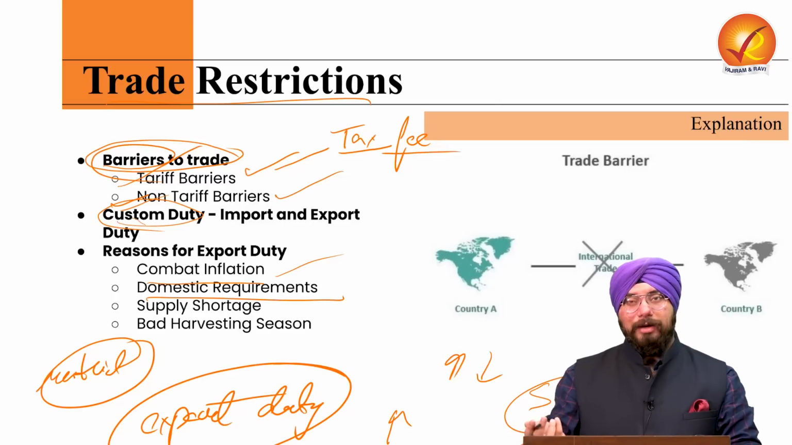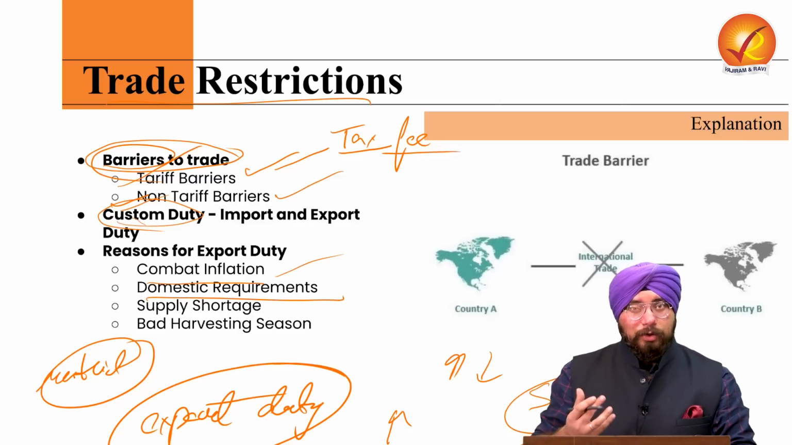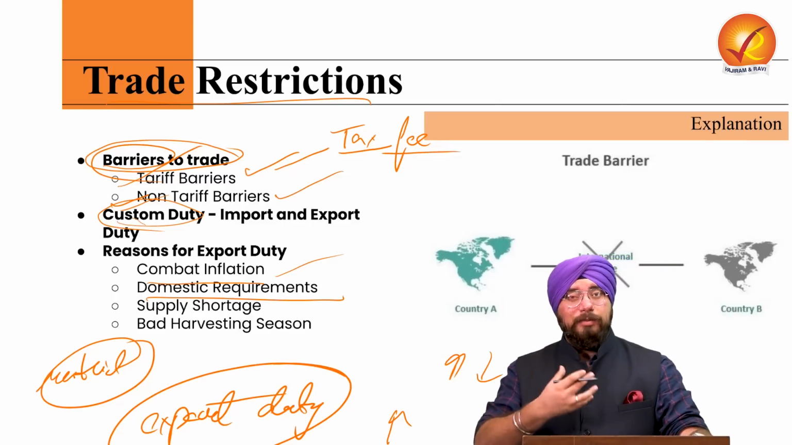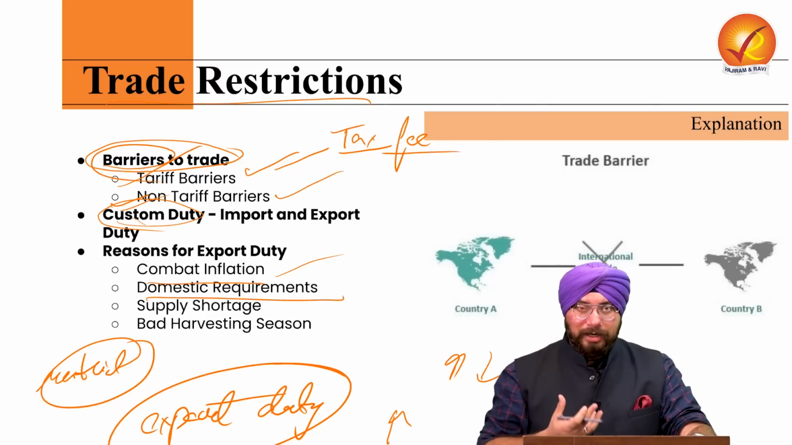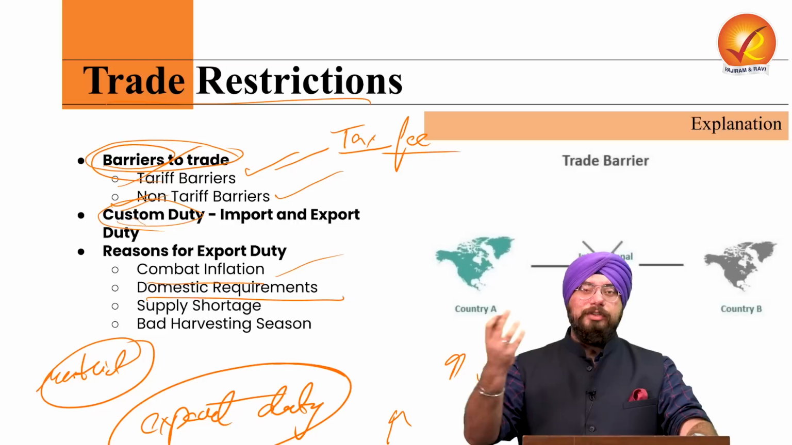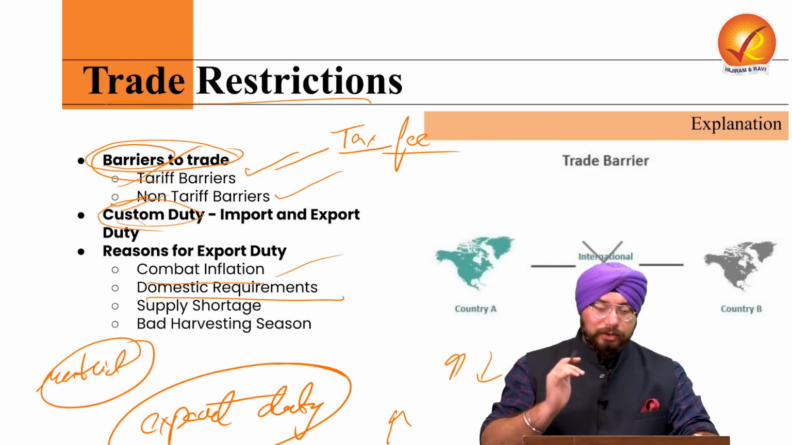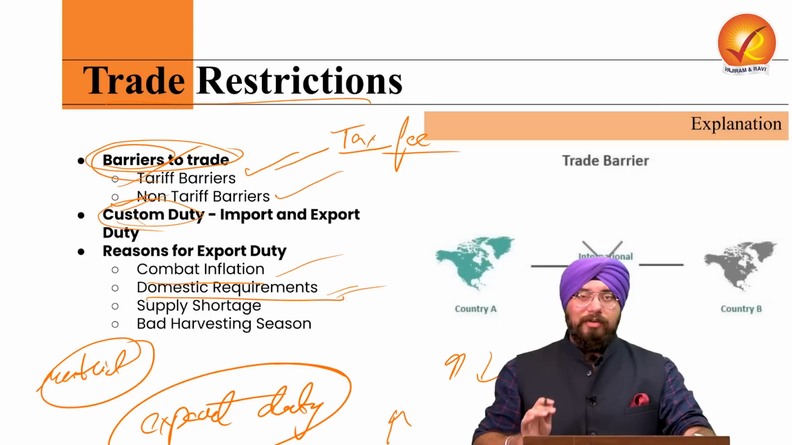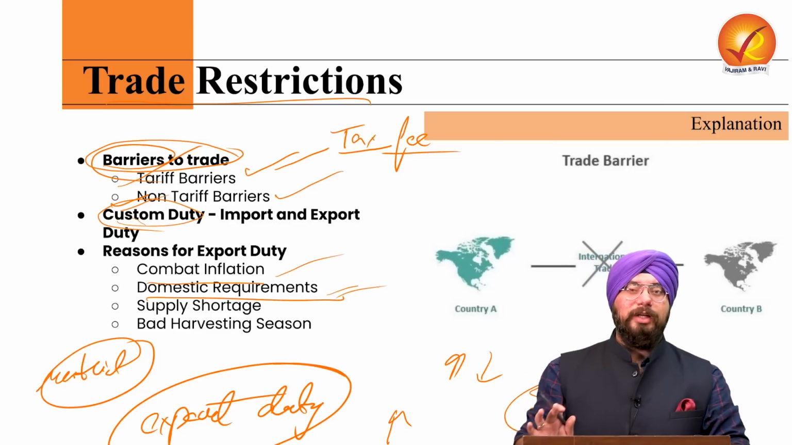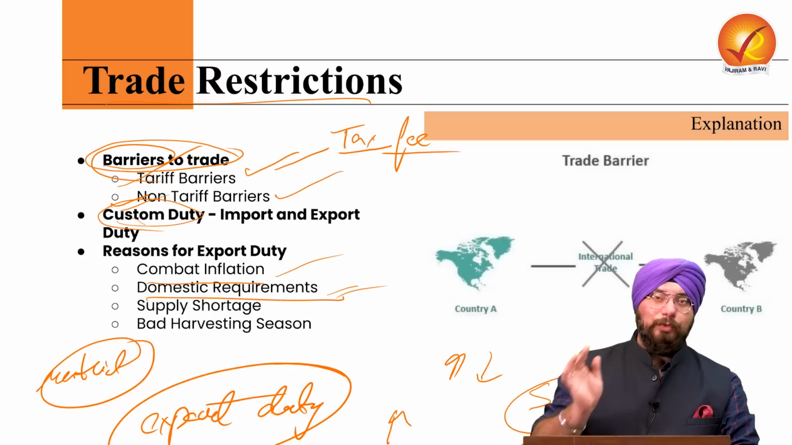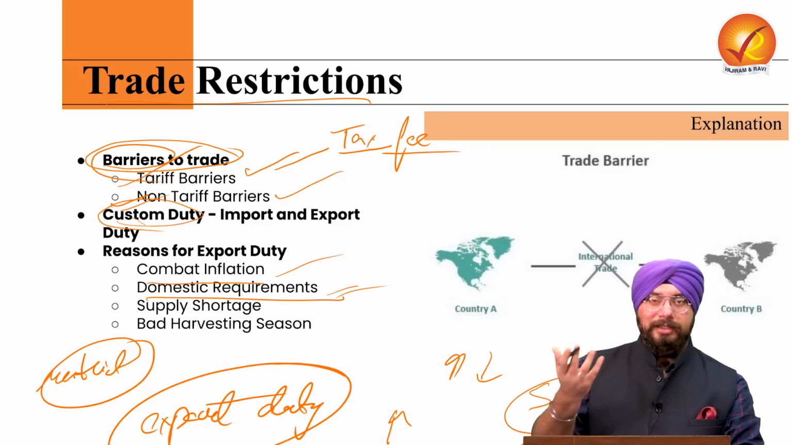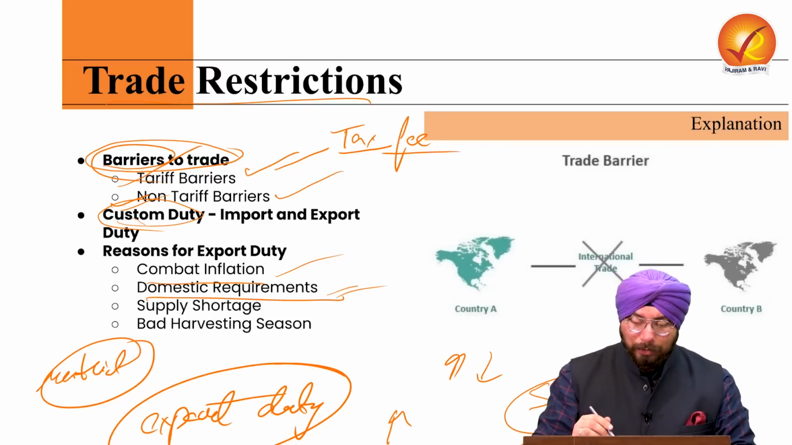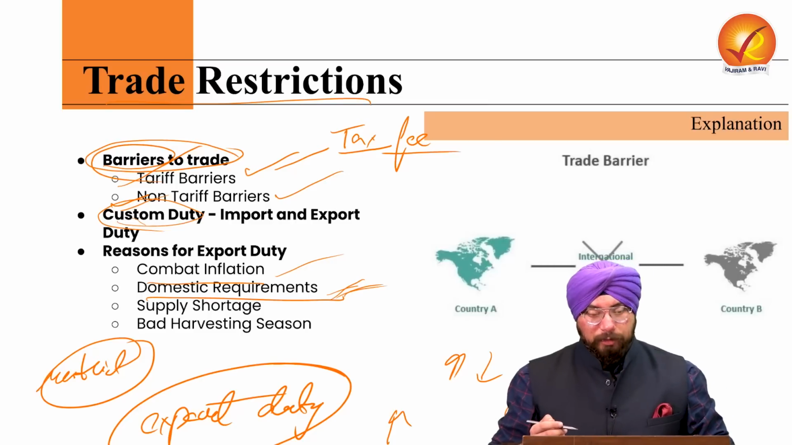Then domestic requirements. Again in the case of onion, in order to meet the domestic requirements and ensure the products do not go outside the country, because first we need to meet our domestic requirements, then only we should sell the product to other countries. So in order to ensure that, government might impose an export duty, that when you are exporting onions, you will have to pay a duty. Naturally, if you have to pay a huge amount of tax, you will not export onions. So our domestic requirements will be fulfilled.